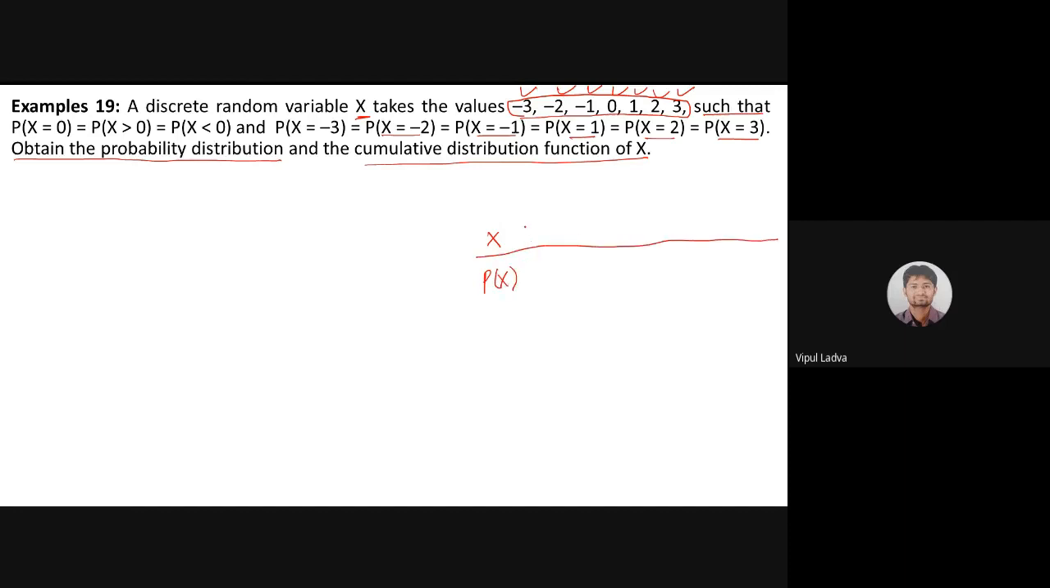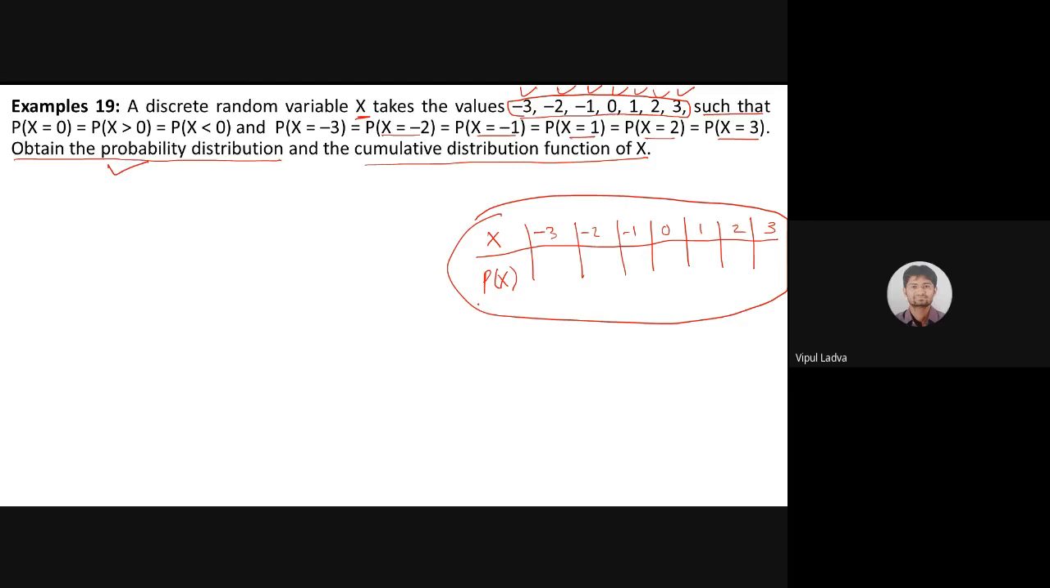We know that we can express a probability distribution function by table, by function, by graph, by any of that. We will be using a table over here: -3, then -2, then -1, then 0, 1, 2 and 3. And we'll be finding its probability when x equals -3, when x equals -2, -1, 0, 1, 2, 3. So this will be a probability distribution function, first part.